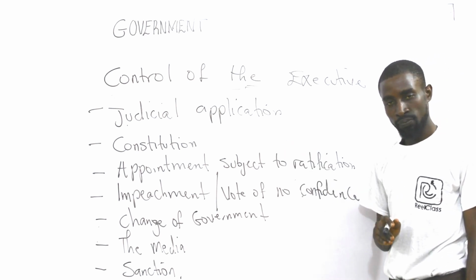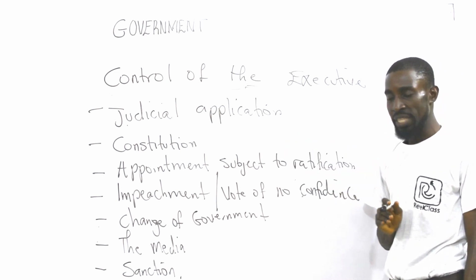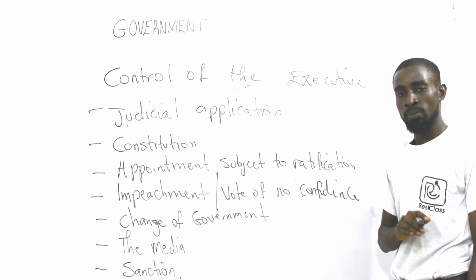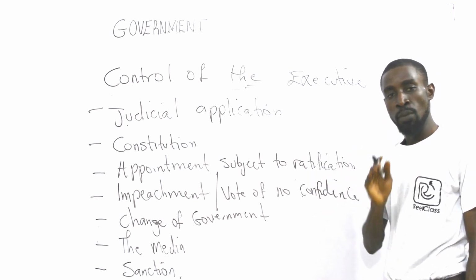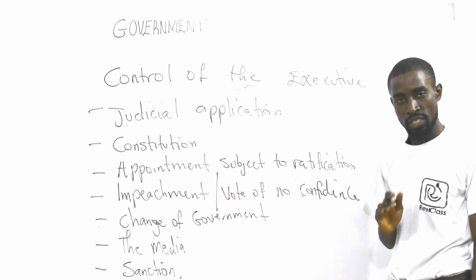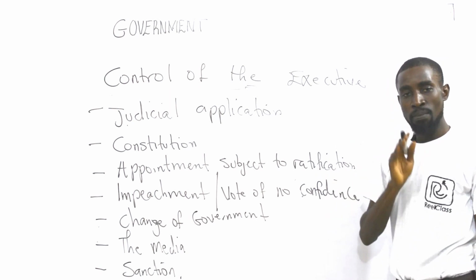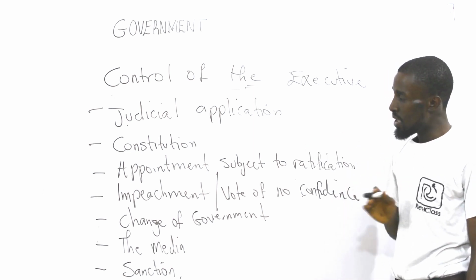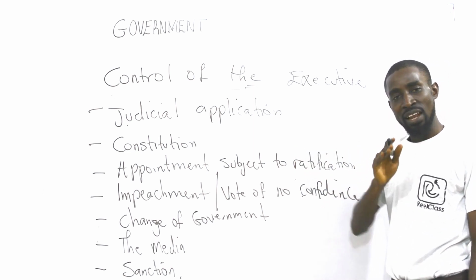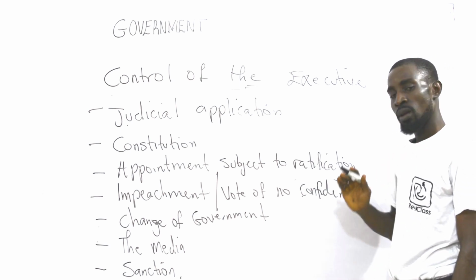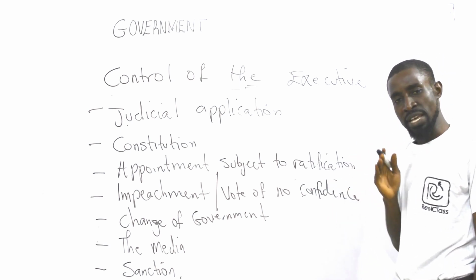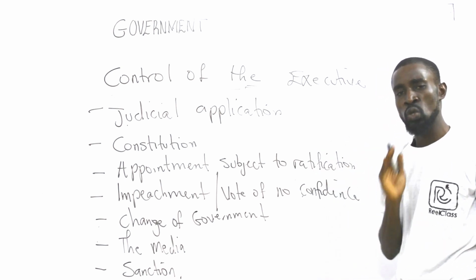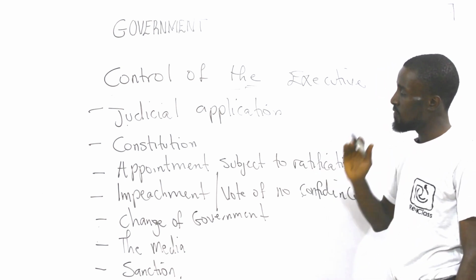Then the Constitution. The Constitution is that document that specifies the manner in which the government should be run. In other words, it stipulates the modus operandi of government. Members of the executive cannot go contrary to the Constitution. That means what is entrenched in the Constitution definitely will limit the powers of the executive. In that case, the Constitution controls the executive organ.